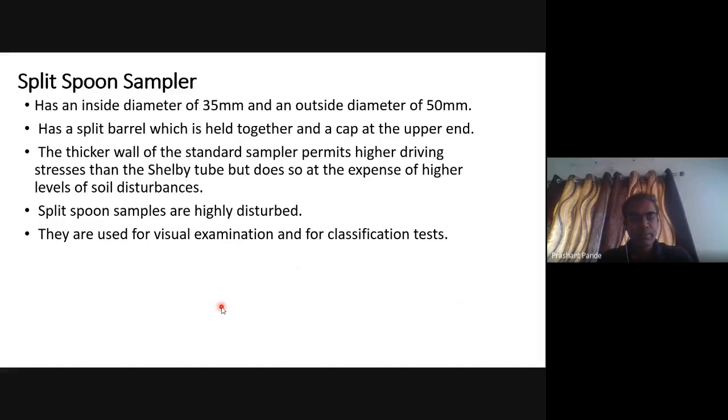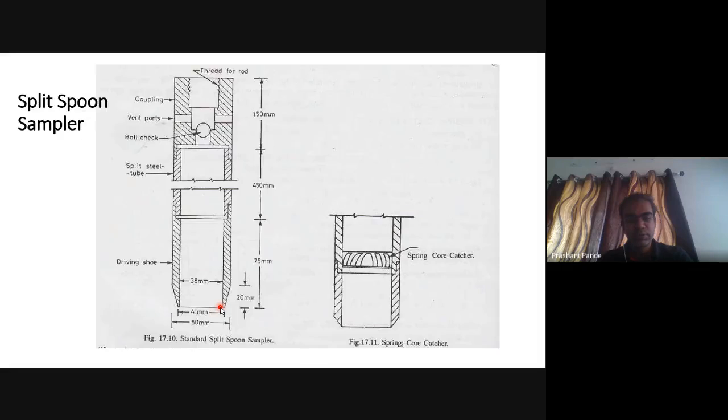Split spoon samples are highly disturbed. They are used for visual examination and for classification tests. This is the diagram of the split spoon sampler. At the upper side it is the coupling and at the lower side it is the driving shoe.